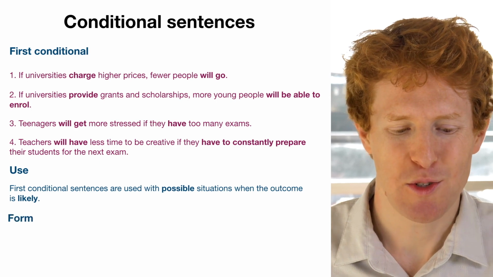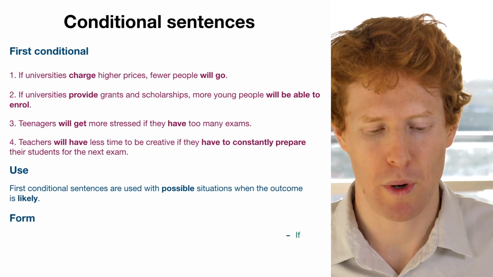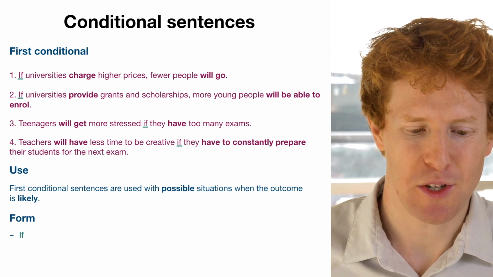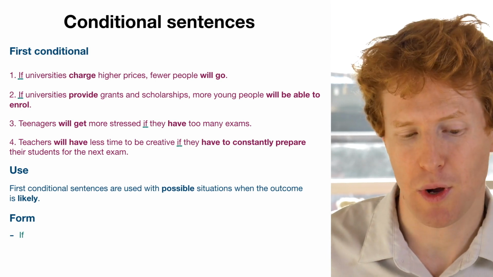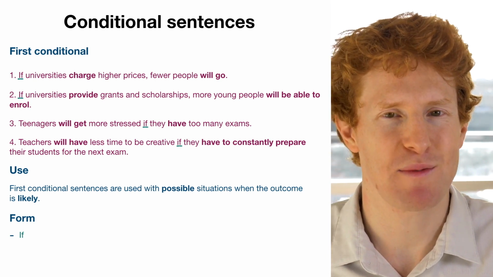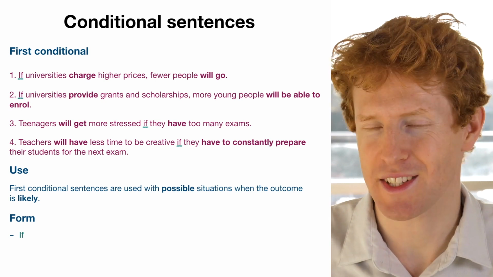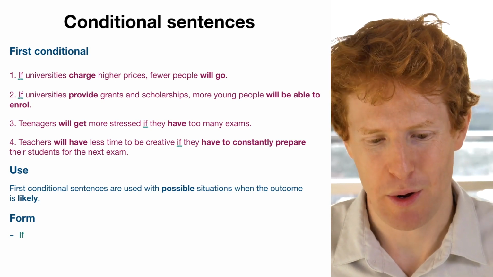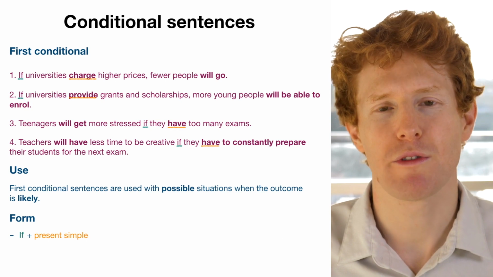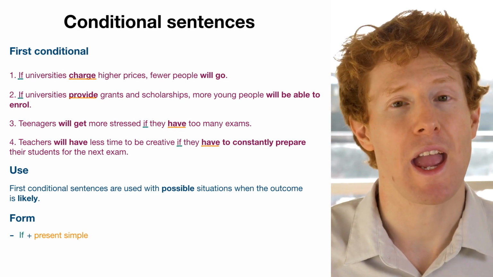Okay, how do we form the first conditional? Well, we typically start with if. So we have if and then a clause. So you can see that in sentence number 1 and 2 at the beginning, and in sentence number 3 and 4 in the middle. And that's something important about conditionals, that we can change the order of when the conditional appears. So anyway, we have if, and then we have the present simple. So if universities charge, if universities provide, if they have.